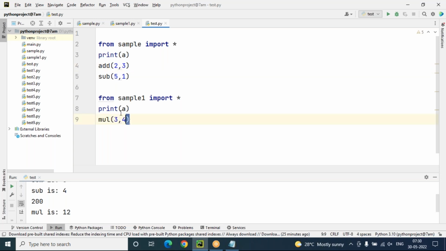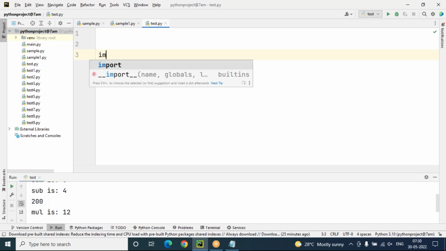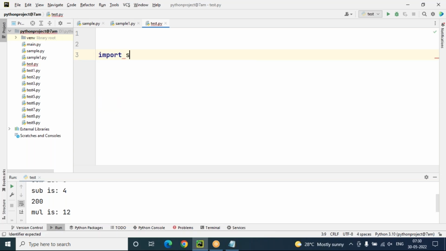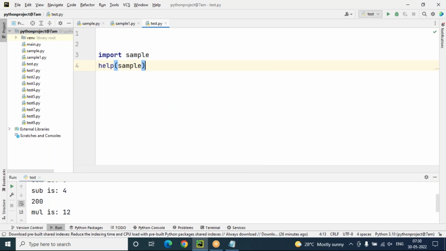Simple. To get clear information from a module, you can import that module, like sample. And after that, you just type help of sample. I need information of the sample module here. help is a built-in function to get complete information of the sample module.